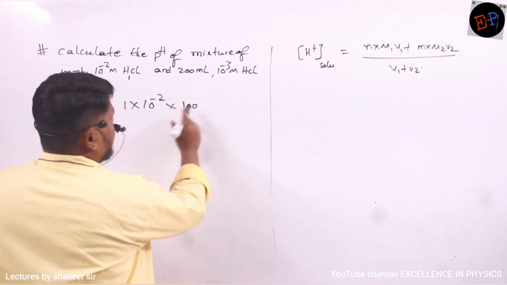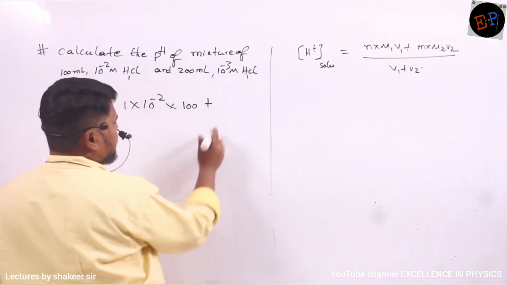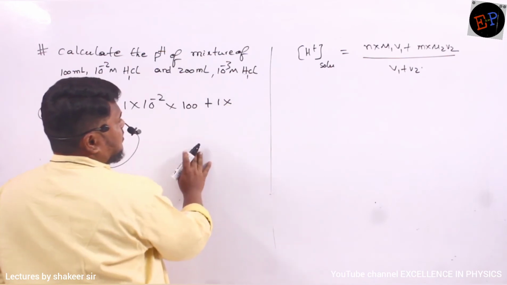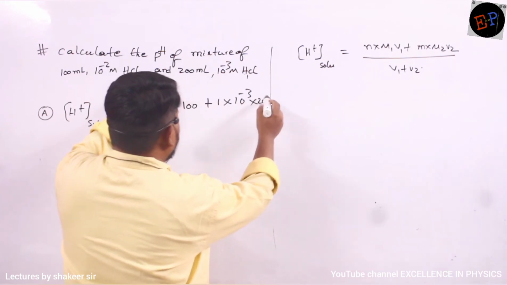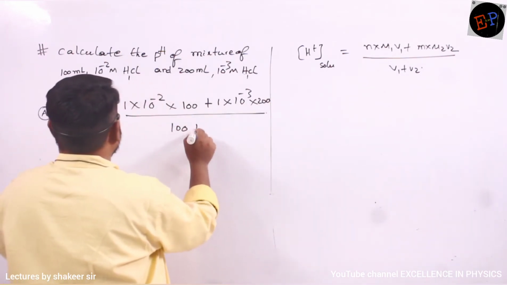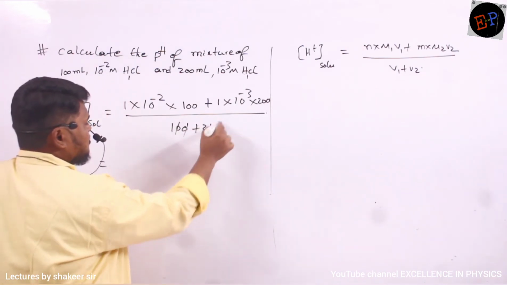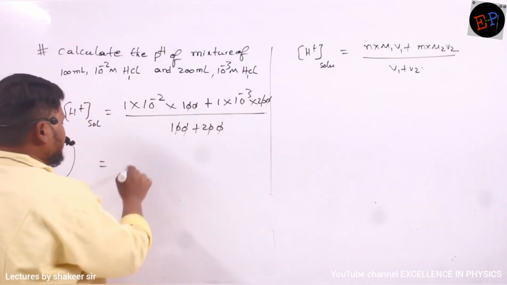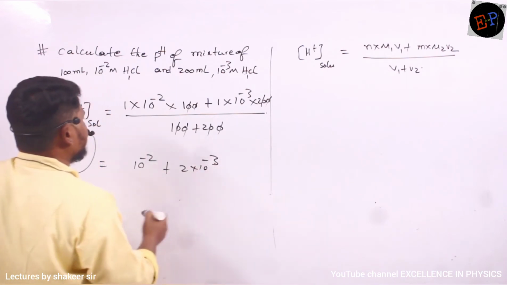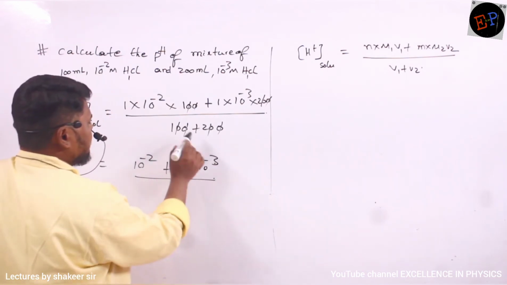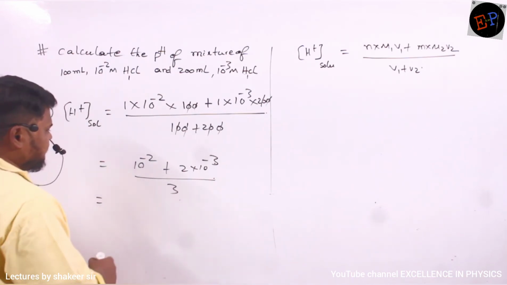Plus, what is the M value of the second acid? Here also the value is 1 only. So 1 multiplied by the molarity, 10 power minus 3, multiplied by volume 200, divided by 100 plus 200. Let us do this calculation. The zeros will get cancelled. So 10 power minus 2 plus 2 into 10 power minus 3, divided by 3, since 1 plus 2 is 3. Clear? So therefore how can I write this calculation?